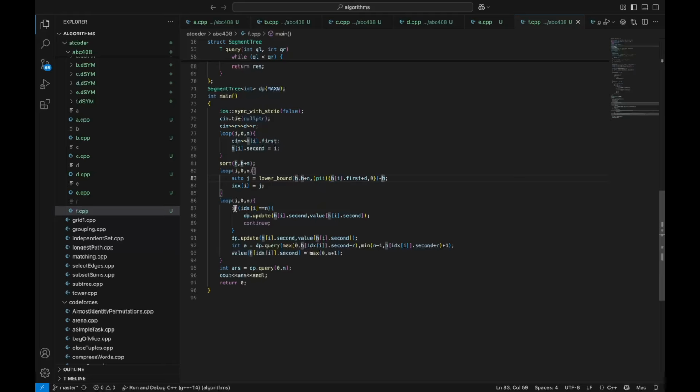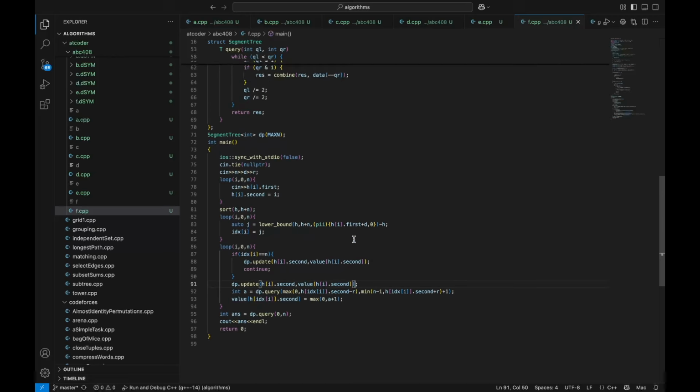So this part is the loop that I mentioned. We loop through the values here, and for each we update the current index to the value that we already stored. If we didn't store anything, if we didn't update it, it will automatically be 0, which is what we want.